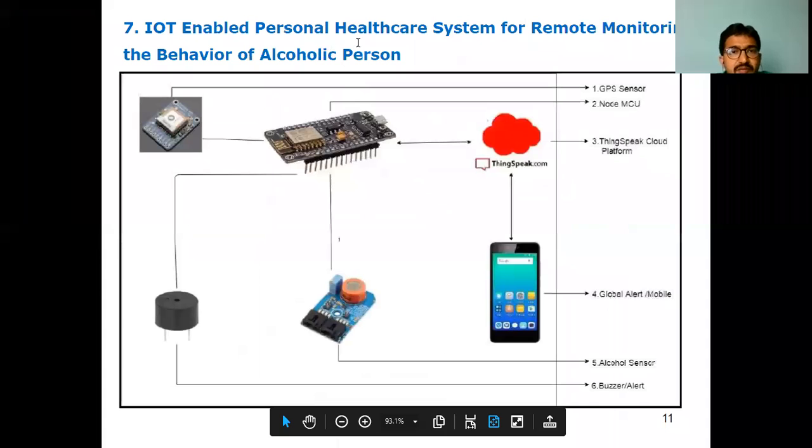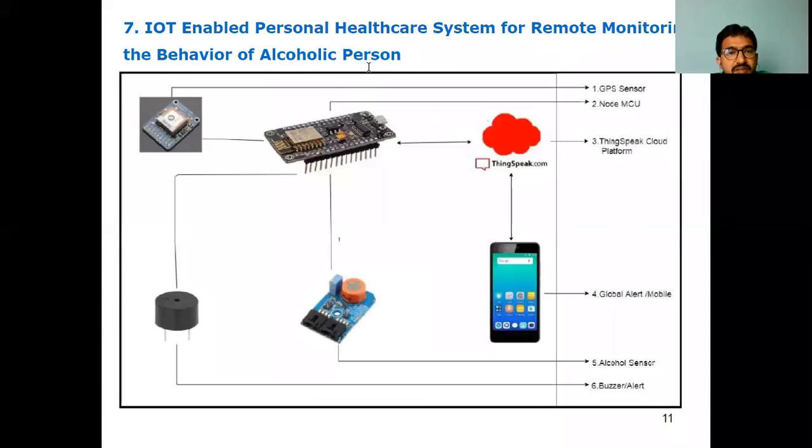And the seventh one, an IoT-enabled personal healthcare system for remotely monitoring the behavior of an alcoholic person. If your neighbor or relative calls you at night time and he is drunk, once they call from the mobile, we insert an alcohol sensor there. Automatically it reads some parameter values and stores them in the cloud. From the cloud, it connects to your mobile, and you get a message that this person has already taken so much alcohol. So please take care of him, whether he is reaching home safely or has any problem in the middle. You may have to go there and pick him up, or similar things can be done.